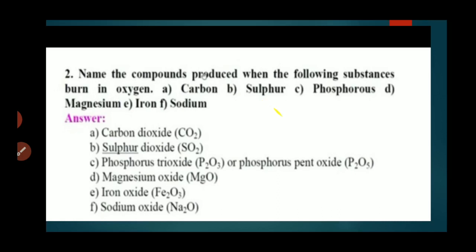Sulfur burns in oxygen to give sulfur dioxide. Phosphorus gives phosphorus trioxide and phosphorus pentoxide. Magnesium gives magnesium oxide. Iron gives ferric oxide. Sodium gives sodium oxide.